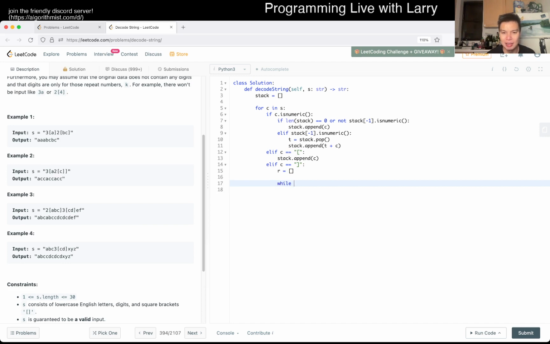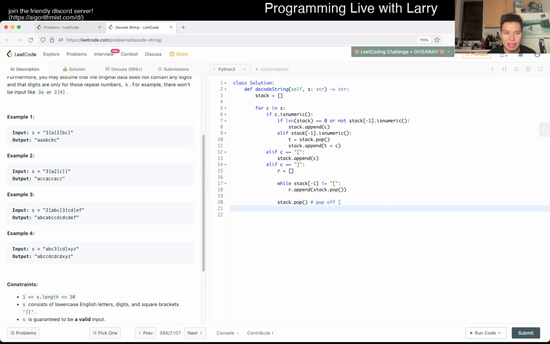But that's fine. While stack dot, the top one is not equal to this thing, the open bracket, let's just append dot pop. And then when we get out of this, that means that the top is the thing. So then we pop off the, autocorrect keeps on adding the other half. That's why, or autocomplete, whatever.